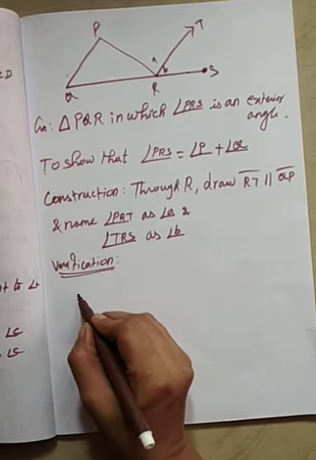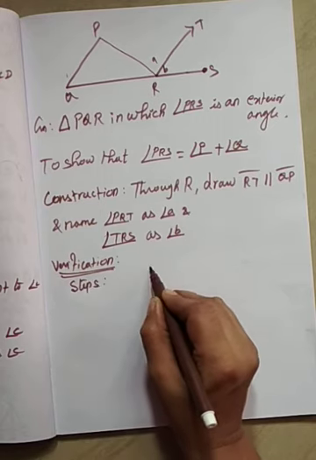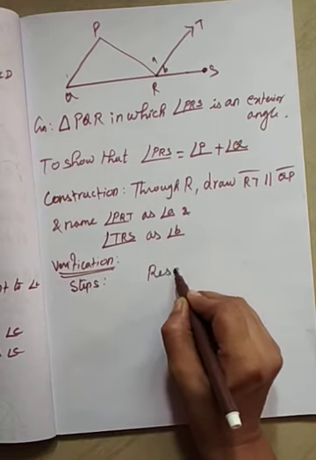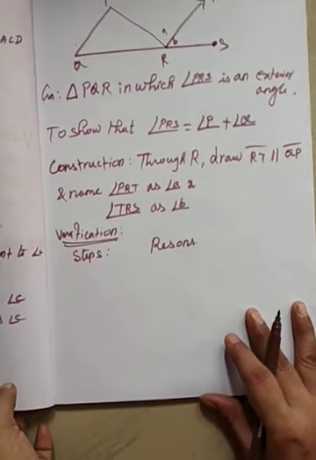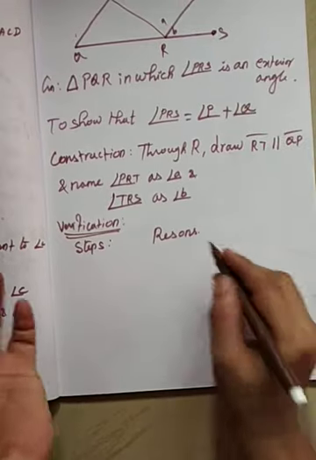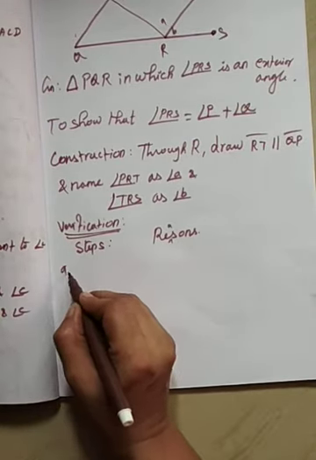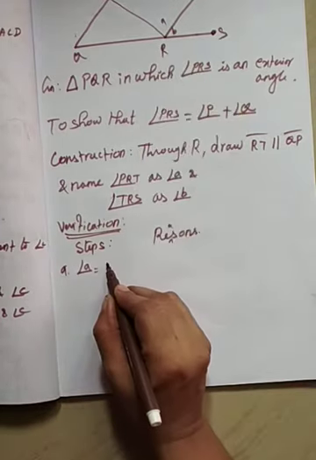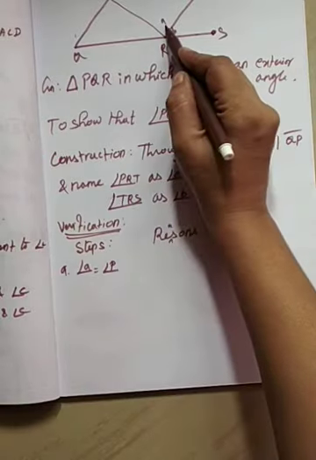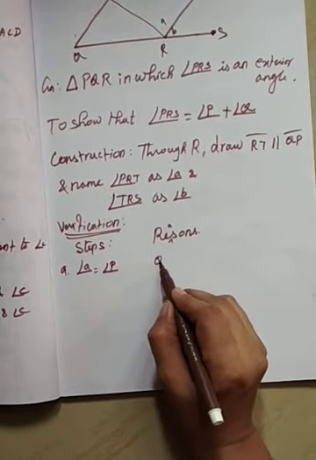Now see the verification, steps and then reasons. The first one, angle A is angle P. Why? What is the reason?